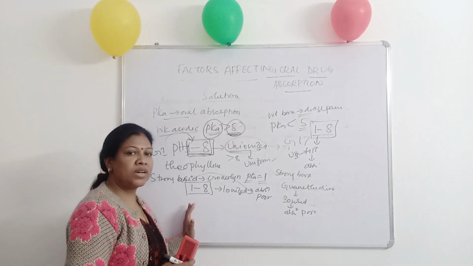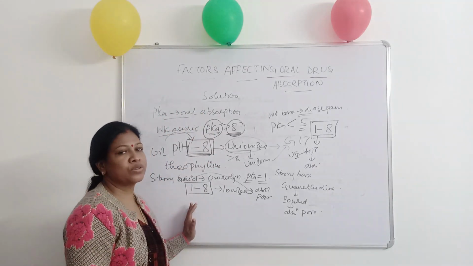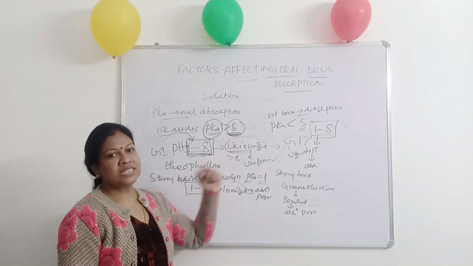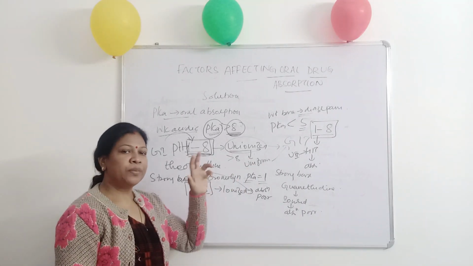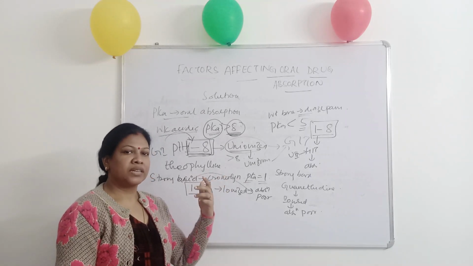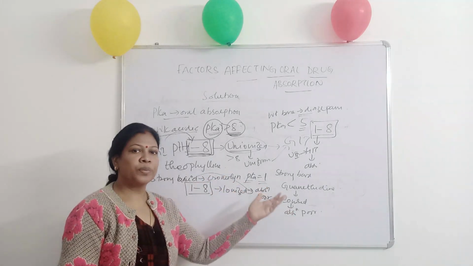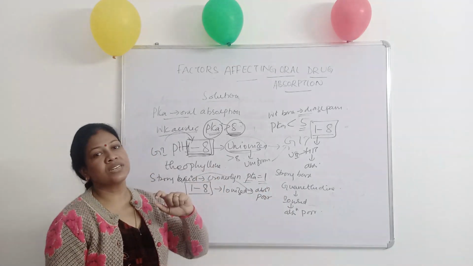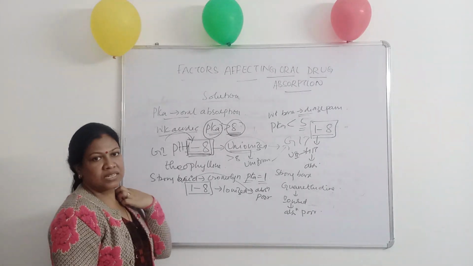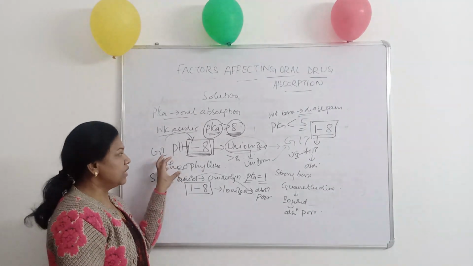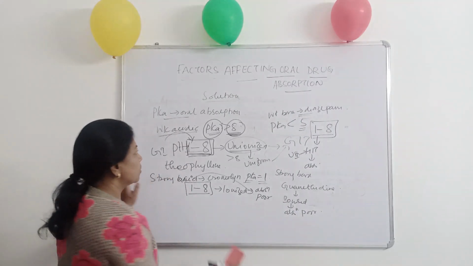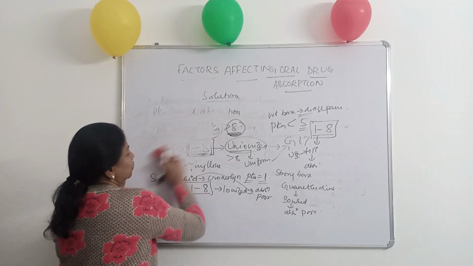Whereas in case of strong acid, they will be ionized throughout the GIT, so the absorption will be poor. In case of weak base, they will be unionized throughout the GIT and absorption will be greater. Whereas the strong base has ionization throughout and poor absorption occurs. That is why weak acids and weak bases are preferred for drugs instead of strong acid and strong base.